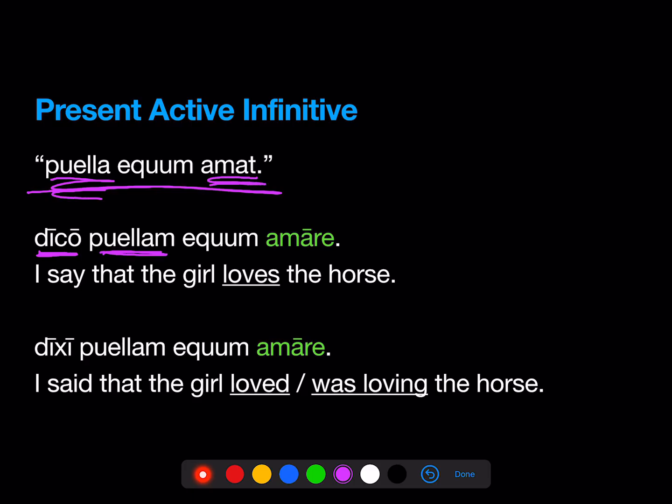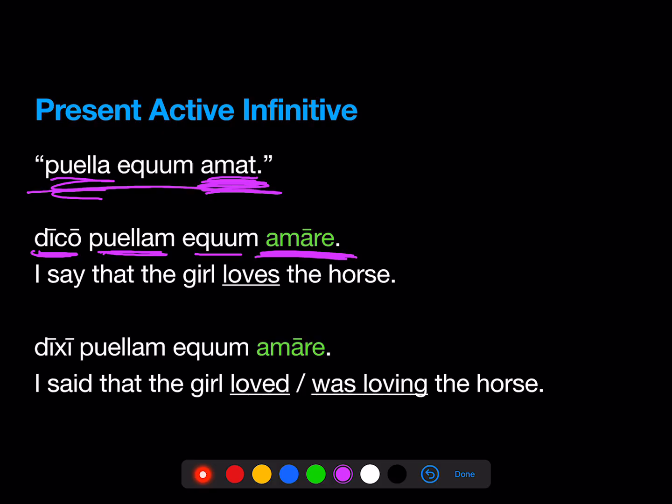We're going to take the verb and put it into the infinitive. And remember, this action, amat, is happening at the same time as I say it. The girl loves the horse. So we're going to use a present infinitive, same time, contemporaneous time. Dico puellam equum amare, I say that the girl loves the horse, or I say that the girl is loving the horse.